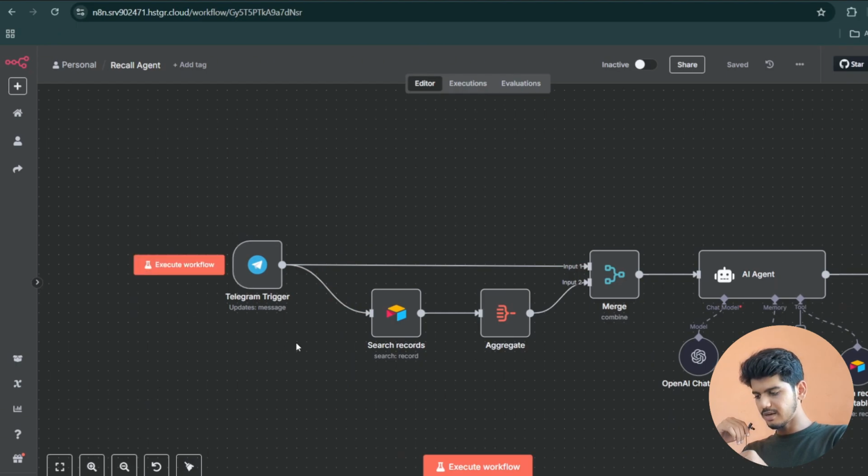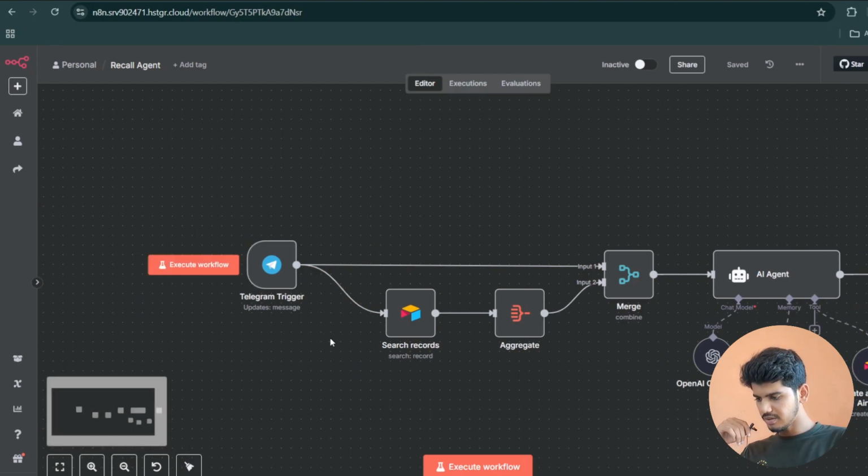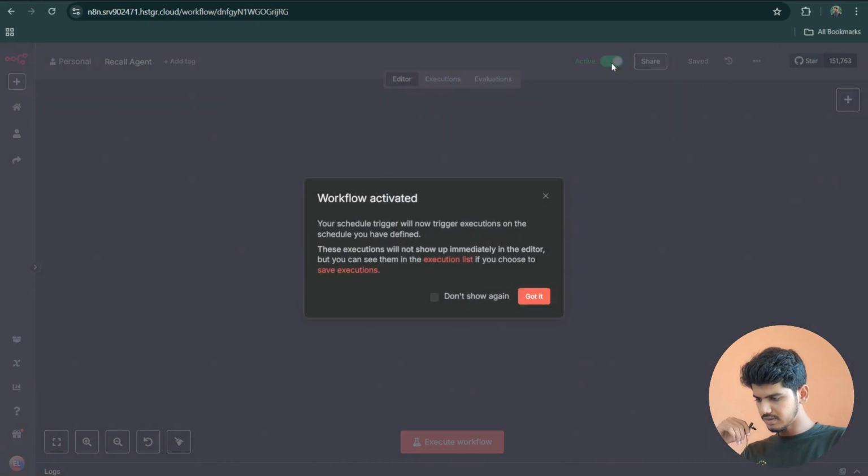And now we are done with this, and we have to just check this entire workflow. Click on here, active workflow. Don't do anything with this, just click on got it. Make sure to save this, otherwise you are going to lose everything.